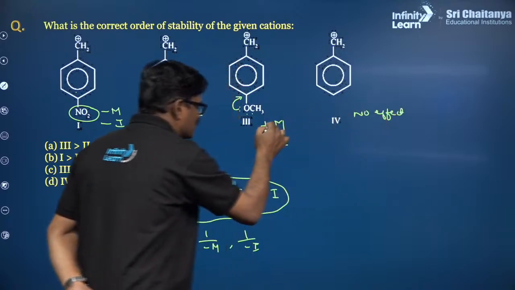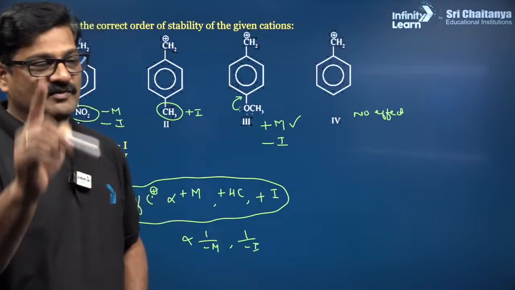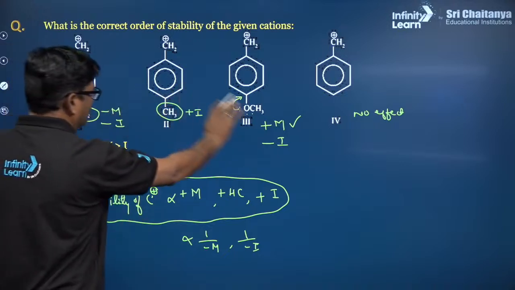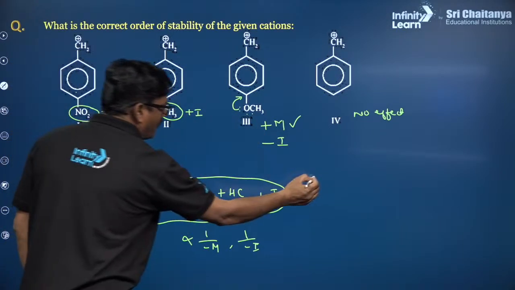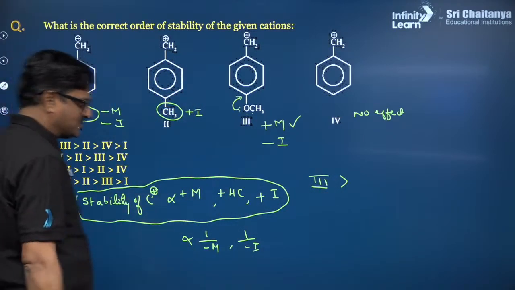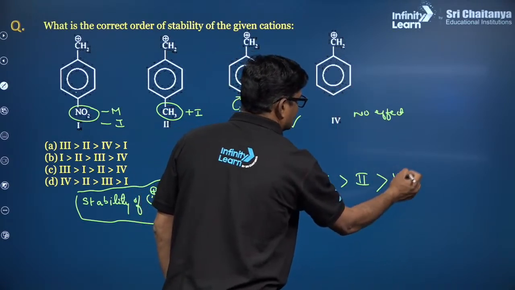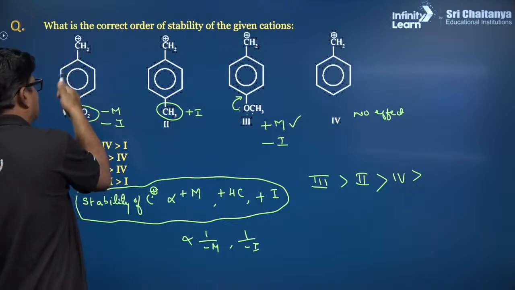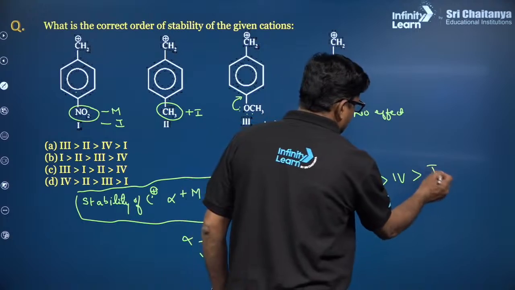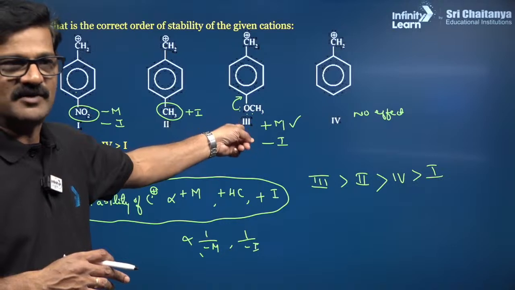So when both mesomeric effect and inductive effect are there, the mesomeric effect is considered. Why? Because inductive effect is the weakest effect. So among all, this is super stable, and positive inductive effect is making it stable, and there is no effect. And here the one which is destabilizing, minus M effect is destabilizing. Therefore, one is the least stable. This is the method you need to follow when you see this kind of questions in the NEET examination.